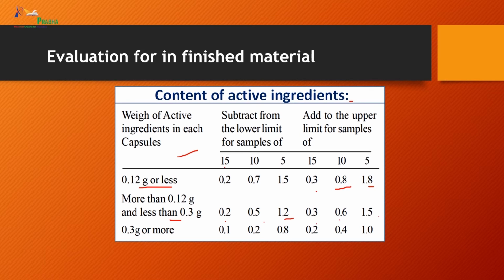If it is 0.3 or more, then you will have to subtract 0.1, 0.2 or 0.8 for 15, 10 and 5, and add 0.2, 0.4 and 1, okay, for getting the content of that active ingredient. So by this table we can have an idea of what the weight should be.